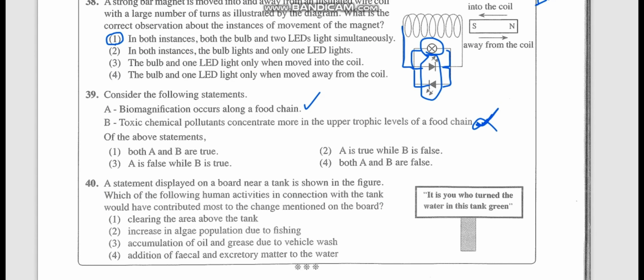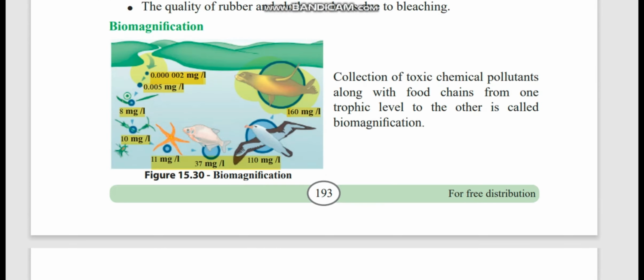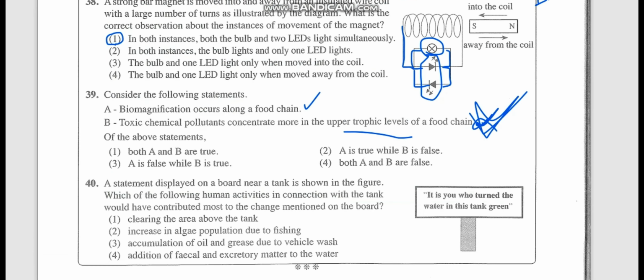Now what are they saying here? Toxic chemicals concentrate more in upper trophic levels of a food chain. That's absolutely true. You can see the upper trophic level, here this C line is having more toxic pollutants. So therefore both A and B are true. Biomagnification occurs along a food chain.